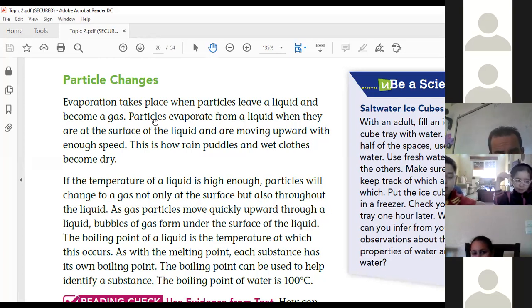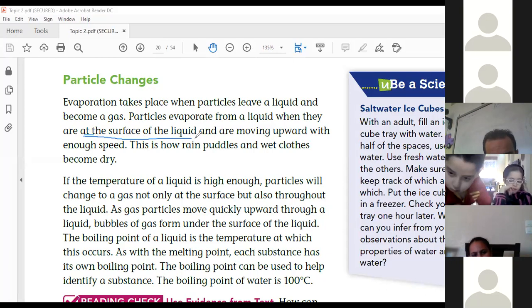Evaporation, particles evaporate from a liquid when they are at the surface. Please, this is a very important point. Evaporation starts or happens at the surface of the liquid. Particles that are at the surface of the liquid evaporate, then particles below them. These particles at the surface evaporate and are moving upward with enough speed.